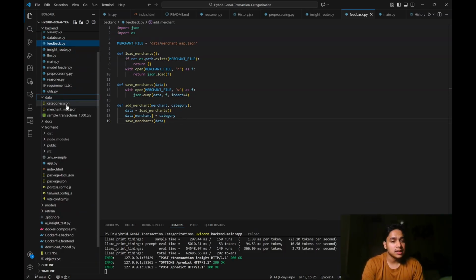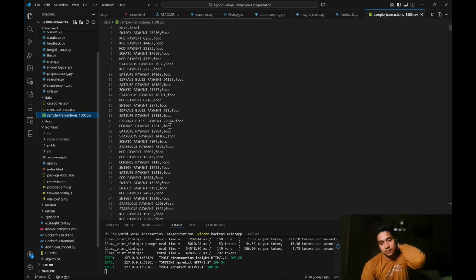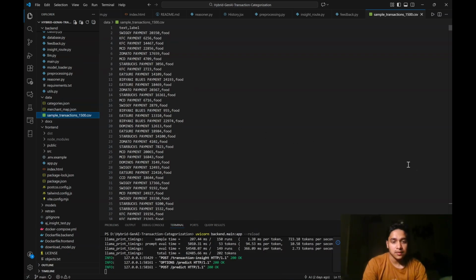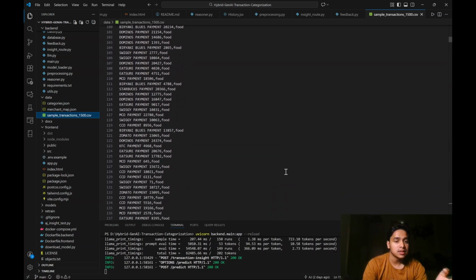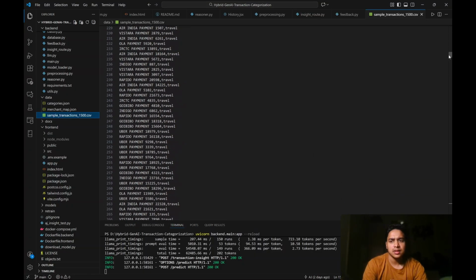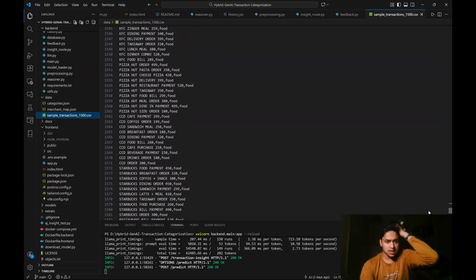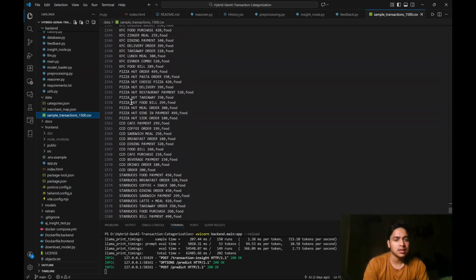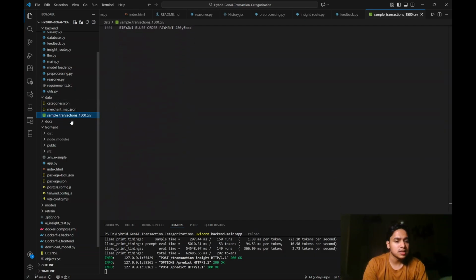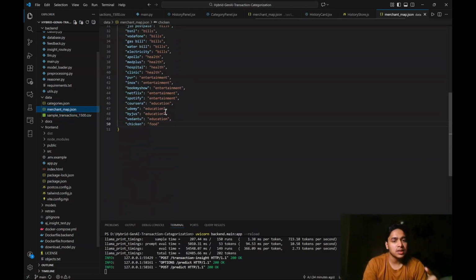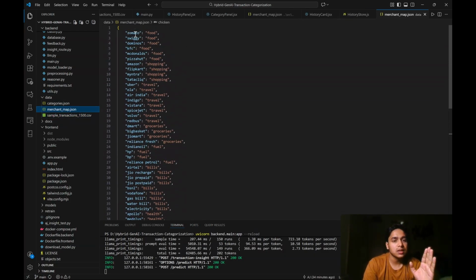We can see this data: the 1500 transactions that the ML model is trained on. It was a simple CSV that I created on my own, just synthetic data with basic names, so it learns a little bit. Now this is the merchant map. This is the main thing that gets updated.